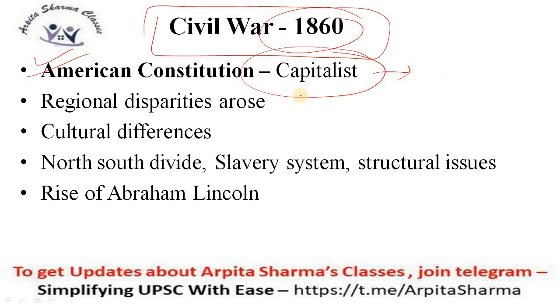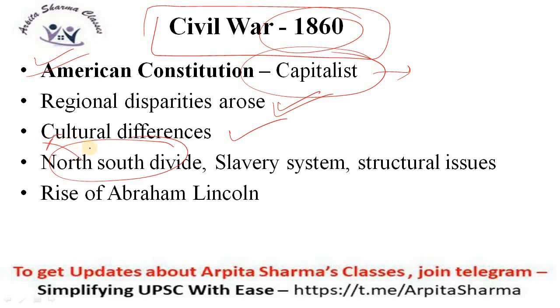Also, as 13 colonies merged together, they formed America. Similarly, other regions also came together and they formed the United States of America. So, when different regions came together and wanted to join America, regional disparities were bound to occur. Cultural differences were also there. Also, there was a north-south divide.